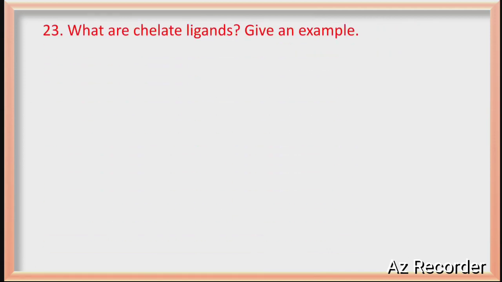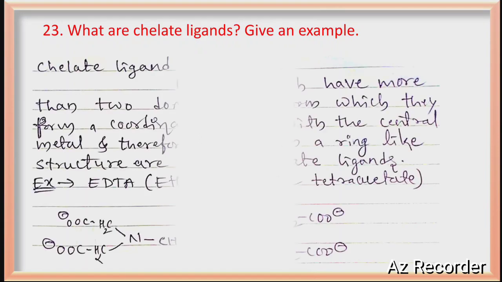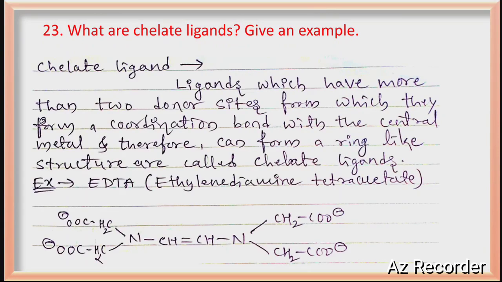What are chelate ligands? Give an example. Chelate ligands have more than 2 binding sites. Ligands which have more than 2 donor sites, which form coordinate bonds with the central metal and therefore can form a ring-like structure, are called chelate ligands. Meaning, the ligands which have more than 2 donor sites and form a ring-like structure are called chelating ligands. Example is EDTA, the better one. You know already, ethylene diamine tetraacetic acid is called EDTA. Structure is also given here.